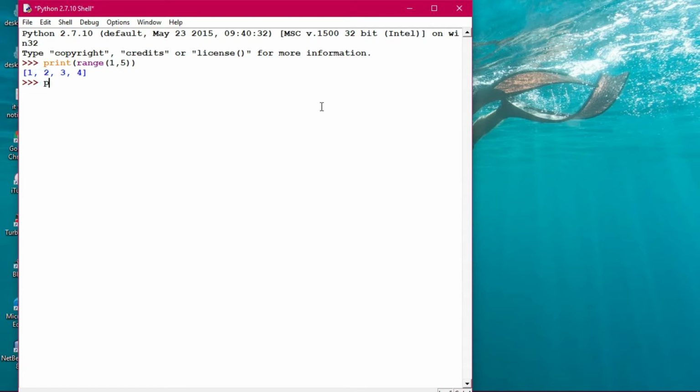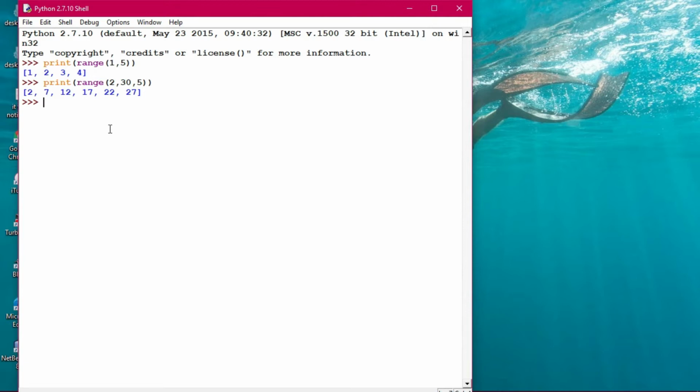Other kinds of these things. Suppose I'm giving print(range(2, 30, 5)). Then what will be there after 2? Then 5 plus 2, 7 will be printed. 7 plus 5, 12 will be printed. In that order it will go, and it will stop just before 30. Now you see it has gone till 22, then 27. Then 27 plus 5 is 32, which won't be printed. That is the thing.